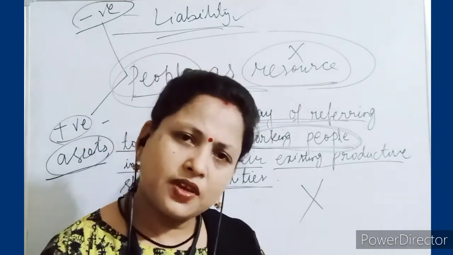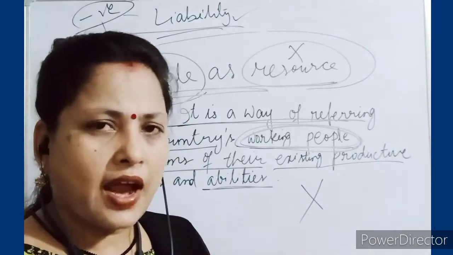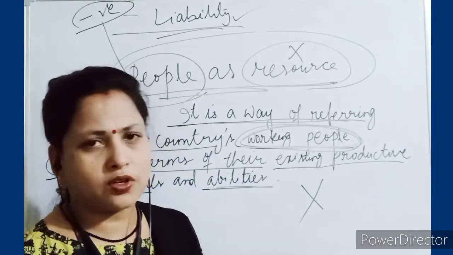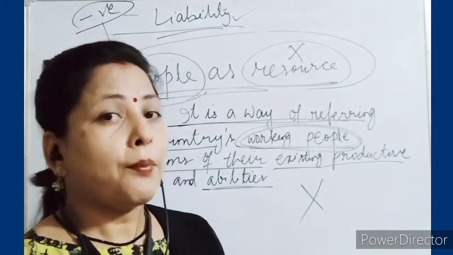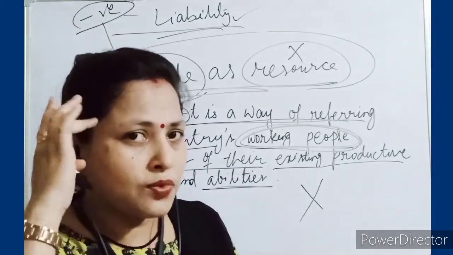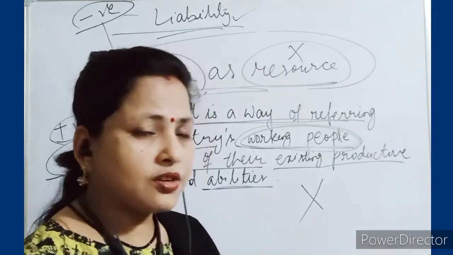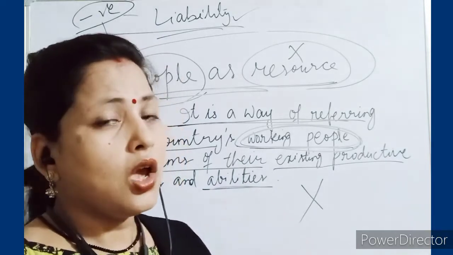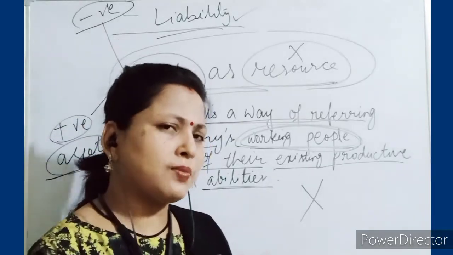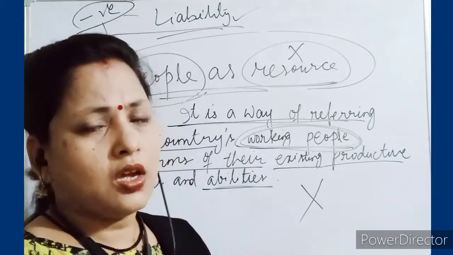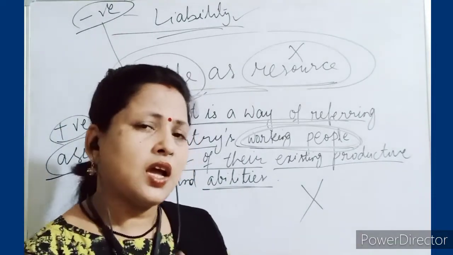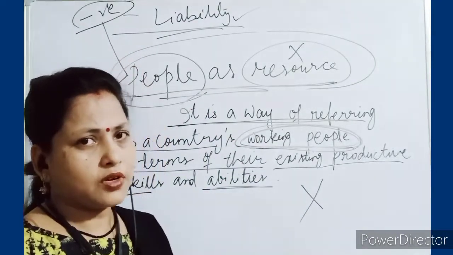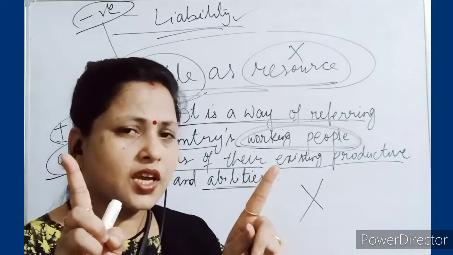Suppose farmer A has everything: land, and all the equipment required for cultivation. But he doesn't have that much knowledge of how to arrange all the resources and produce the product. He is lacking in that. Whereas farmer B has all the resources, all the necessary requirements, and also the knowledge to produce things. So in both cases, what did you understand?